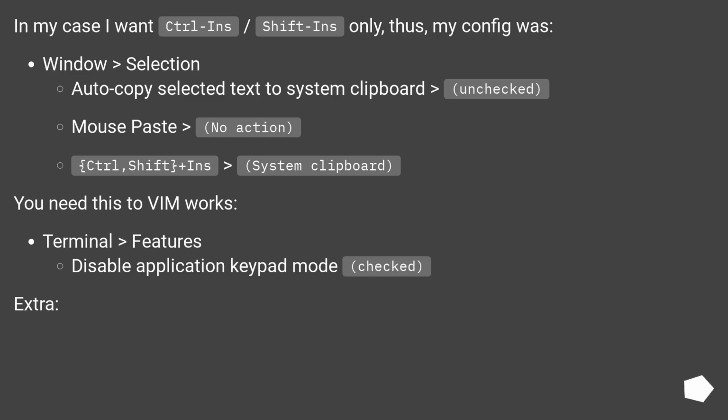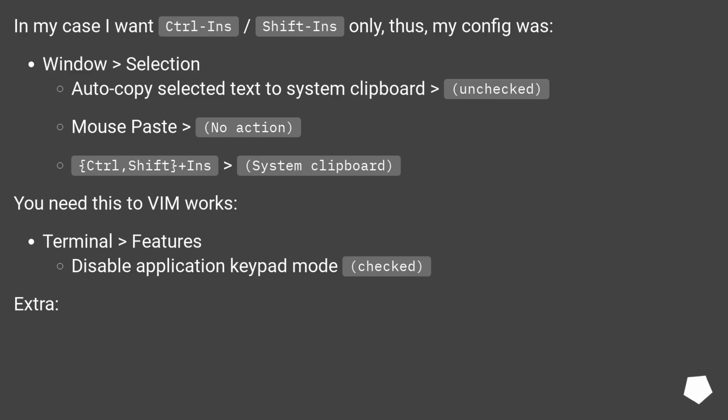In my case I want Control-Ins, Shift-Ins only, thus my config was: Window > Selection, Autocopy selected text to system clipboard > unchecked. Mouse paste > no action. Control, Shift+Ins > system clipboard.